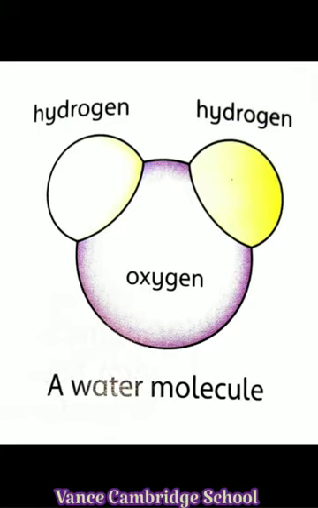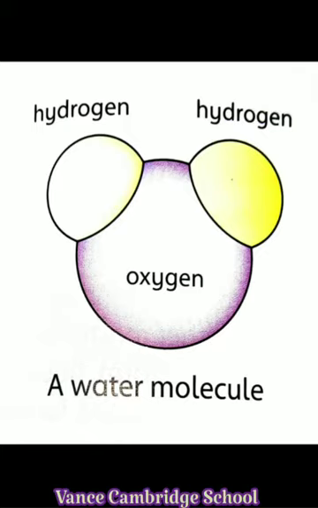So the movement of particles is affected by temperature. The higher the temperature, the faster the particles move. Here is about kinetic theory.